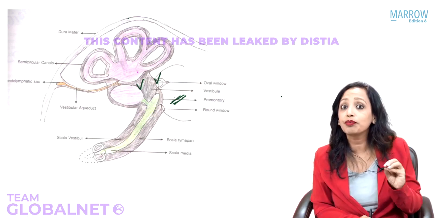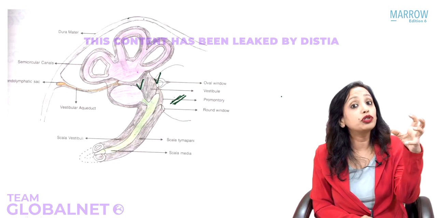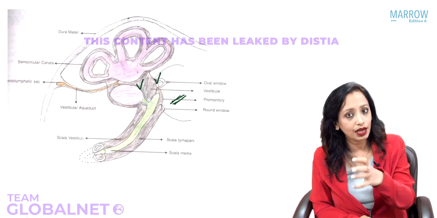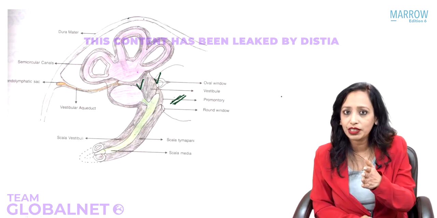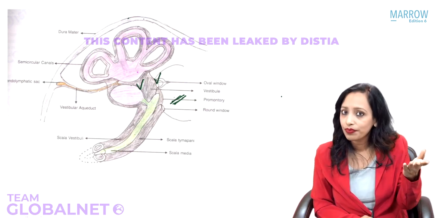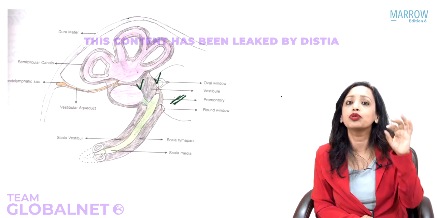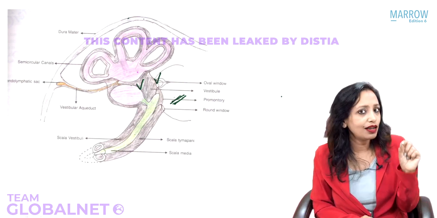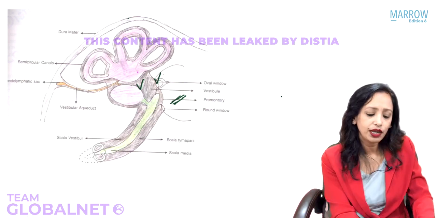So if we have to pass something through the oval window, will we not have to dislodge the footplate of the stapes? Yes, and if we dislodge the footplate of the stapes, will it not affect hearing? Yes, and also if you are passing something through the oval window, where in the inner ear are you passing it? Into the vestibule.